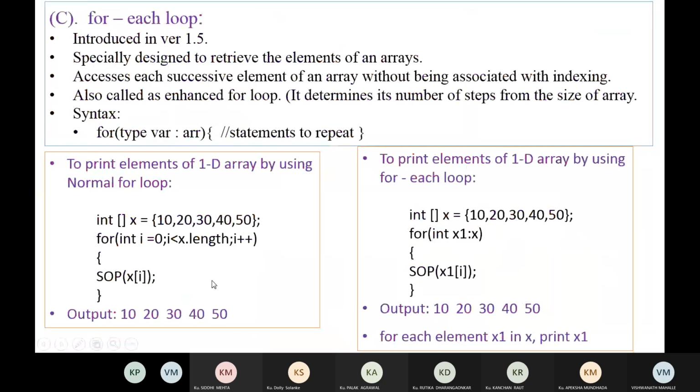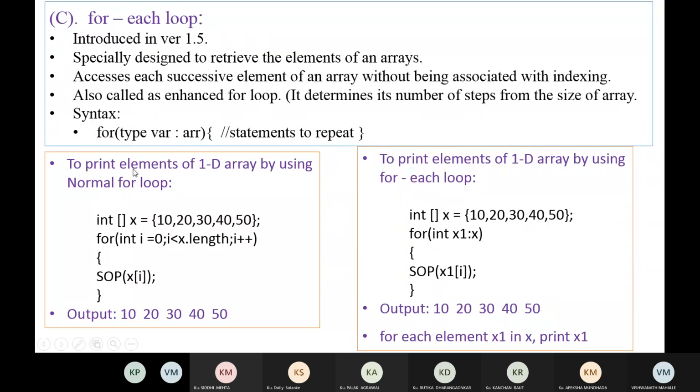So this is the for each loop. That is new in Java. It is not in C and C++, and it was introduced in JDK 1.5. This for each loop is specially designed for retrieval of elements from an array, that is, printing elements from the array. For that purpose the for each loop was introduced. It is also called the enhanced for loop.